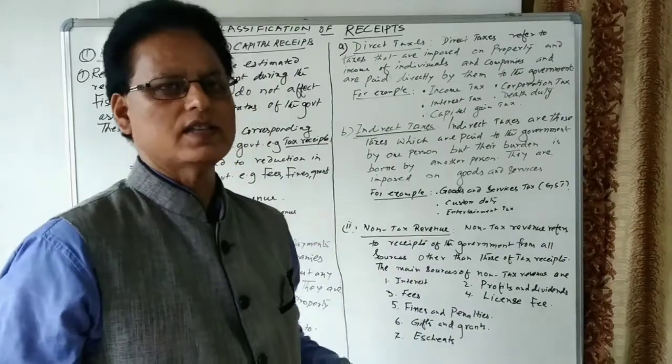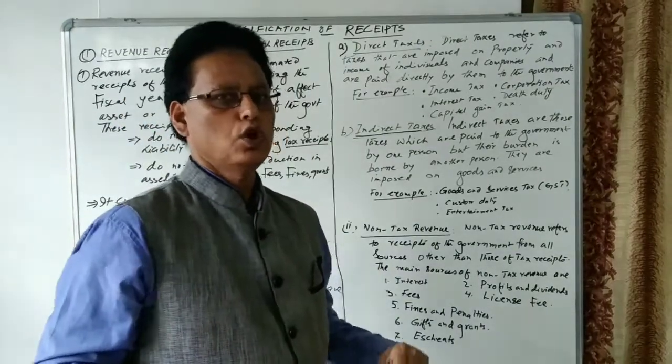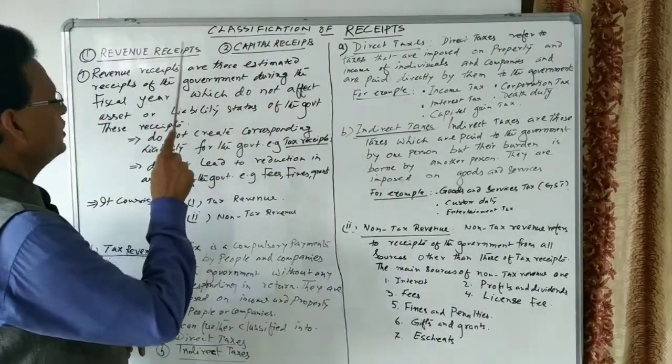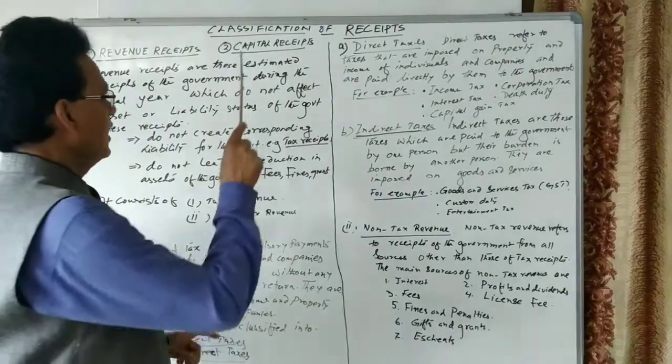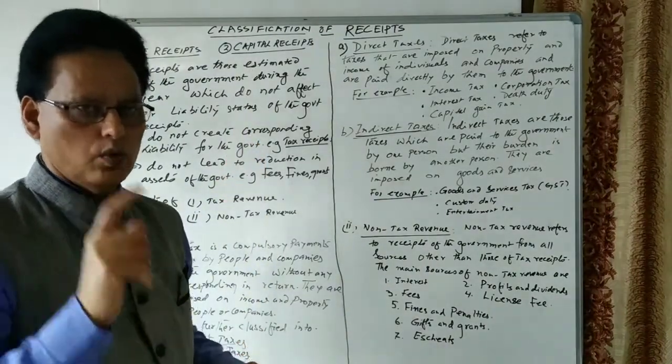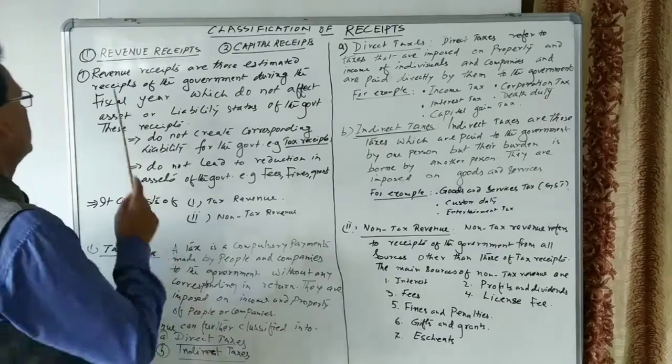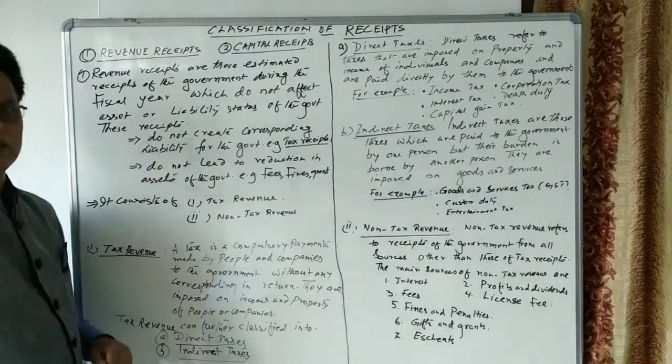So government receipts are classified into two categories. One is revenue receipt, another one is capital receipt. We'll discuss them one by one. Let us see what is the meaning of revenue receipt.